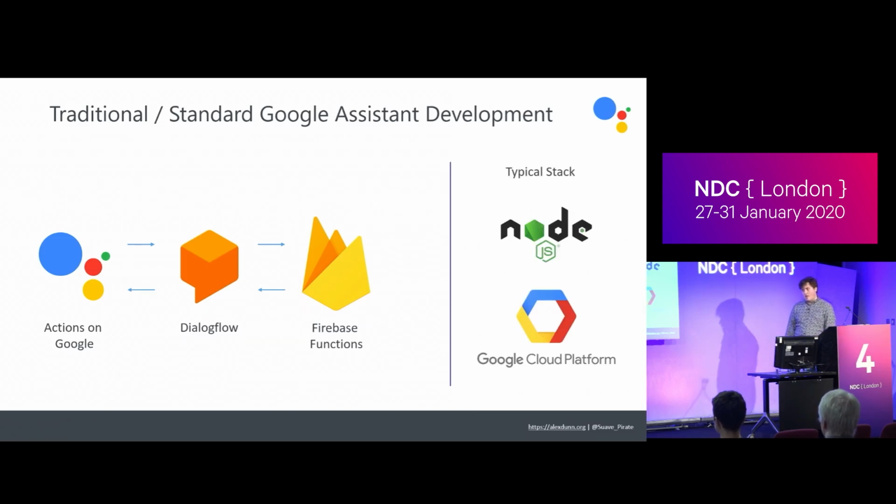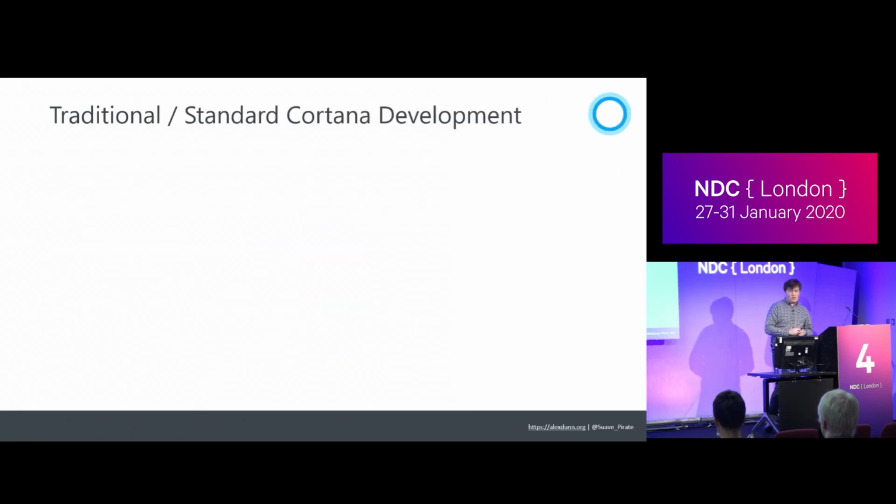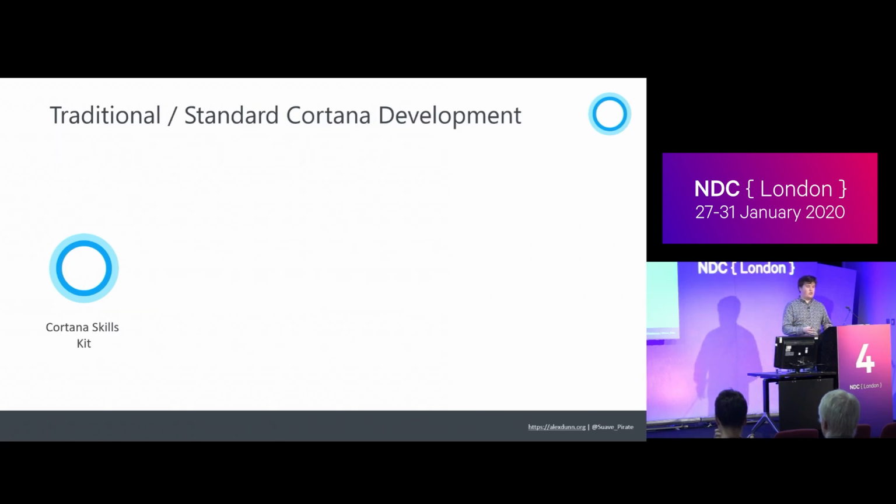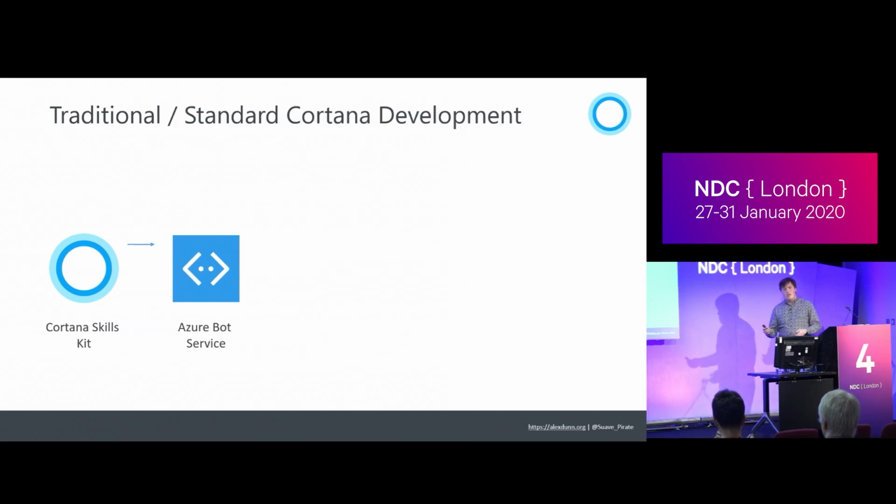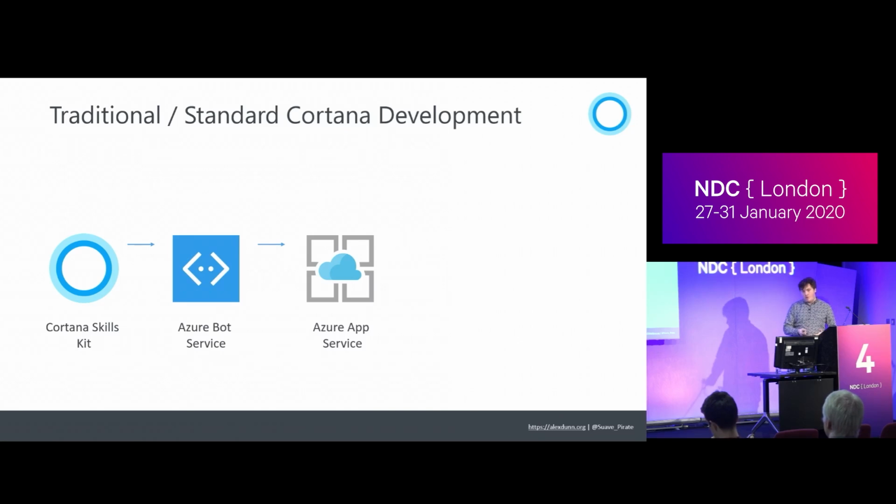So again, the traditional stack is in Node, but instead of being on AWS, we're doing stuff on Firebase and GCP. Cortana is a little bit different, both in the space they're playing in and in their tech stack. It starts with a Cortana skills kit, but it's not really the same. There isn't really a portal just for doing all your Cortana stuff. You actually create an Azure bot service, which exists as both the glue for your Cortana skill, as well as any other Azure bot that you want to build. And then that gets routed to your app service where your business logic lives.